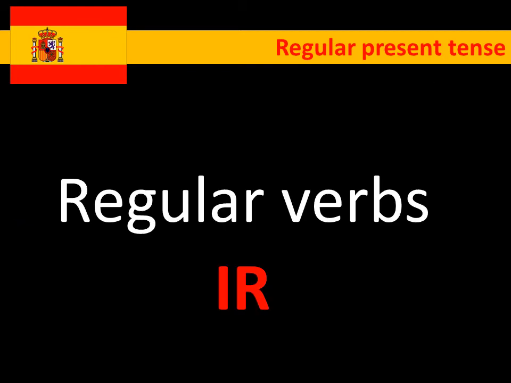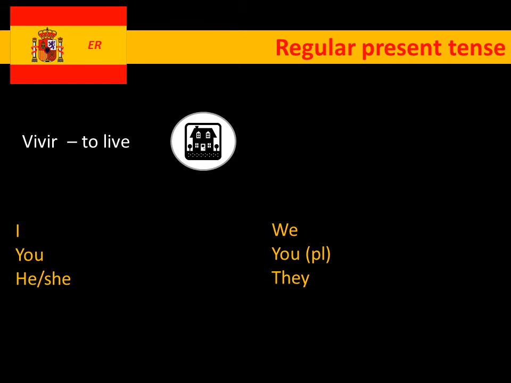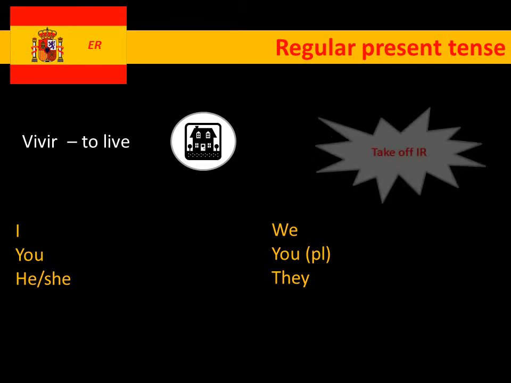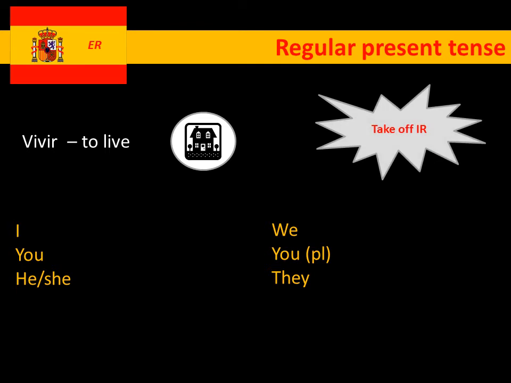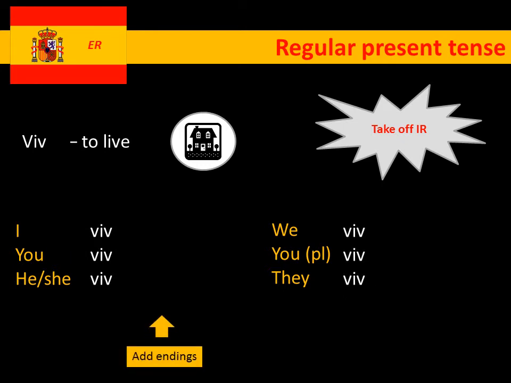Finally we're going to look at IR verbs. We've chosen vivir, to live. Again we get the idea now how to do this. Take off the IR, end up with the stem, viv. Put it down here ready to be formed. And we're looking for some information about who is doing the action of living. Again, exactly the same start, so vivo.